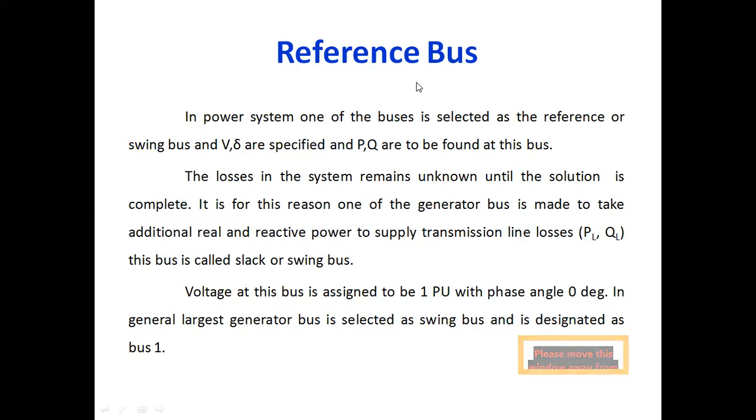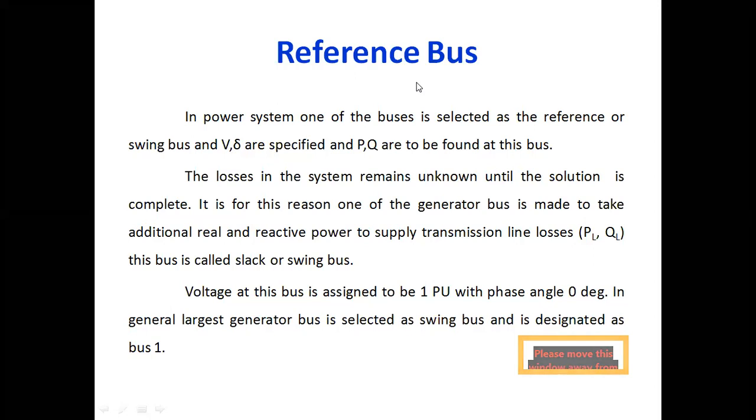Now, we already know that four important parameters are defined at a particular bus. V and delta are specified, that means voltage and phase angle at that bus are specified, and P and Q, the real power and reactive power, have to be found using some techniques that we are going to discuss in later classes.